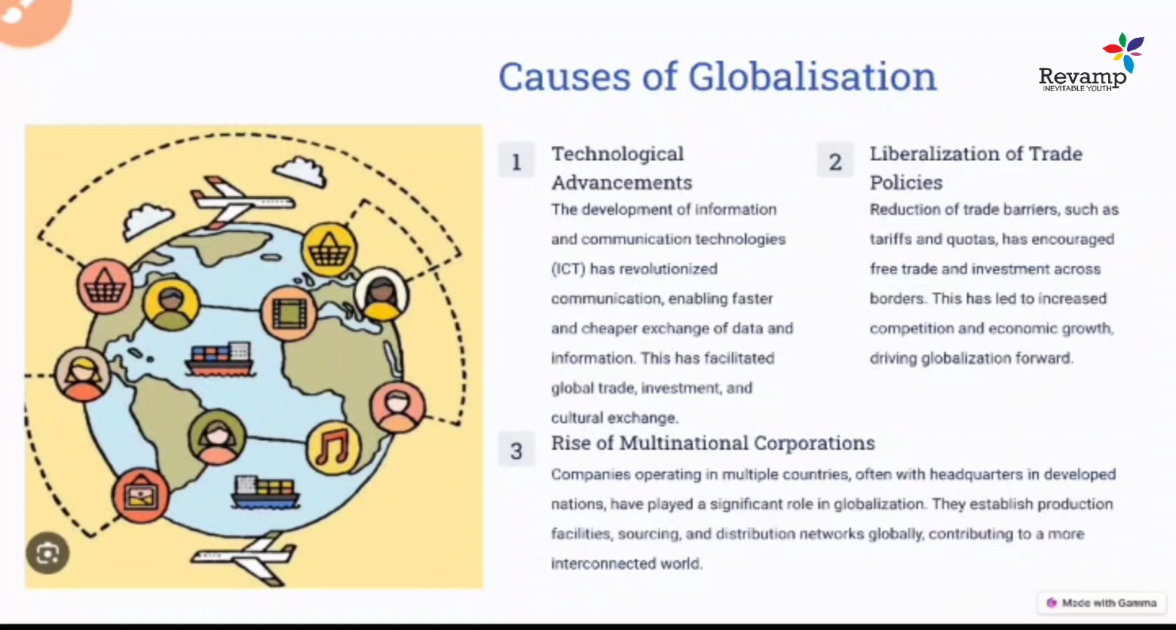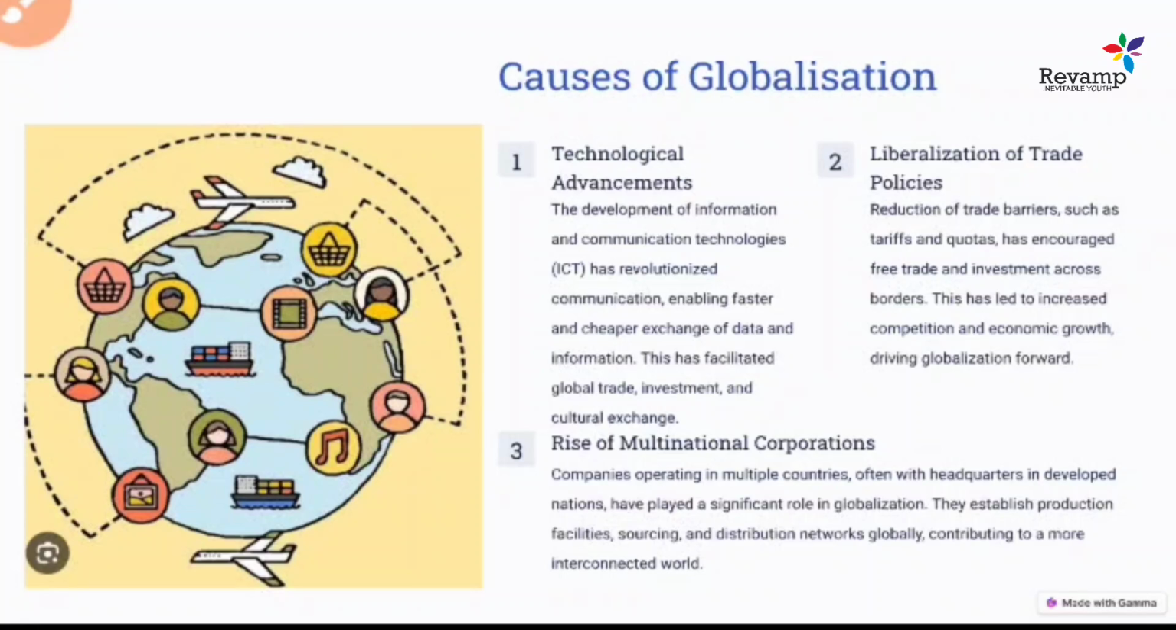The first thing is technological advancement. As technology developed with time, it led to a lot of new interconnectedness between different countries, like information and communication technologies. Information can easily go from one place to another. This created a sort of awareness between countries. One thing that happens in one country can easily reach another country through these ICT or IoT things.